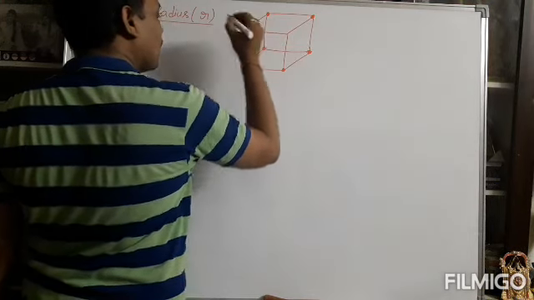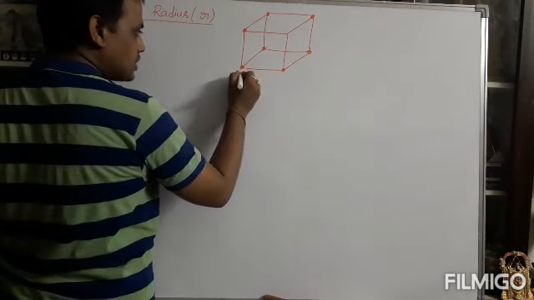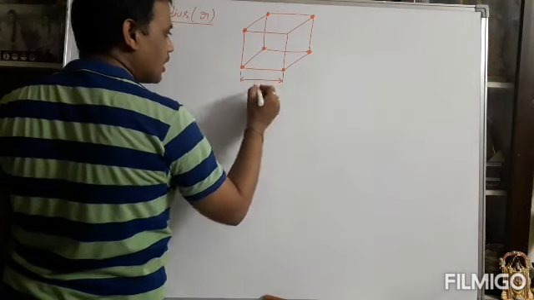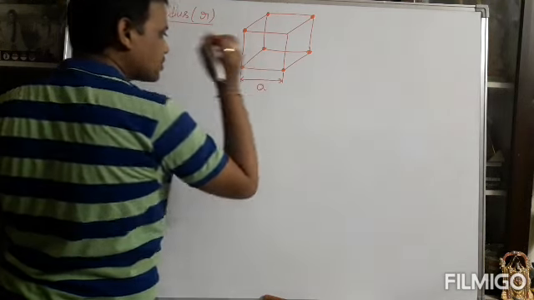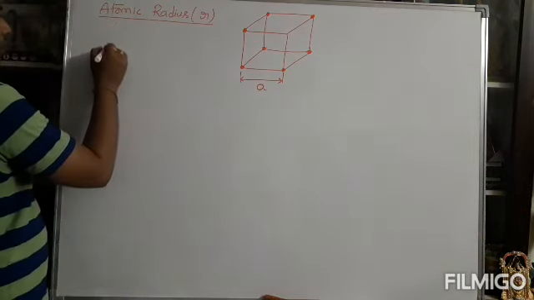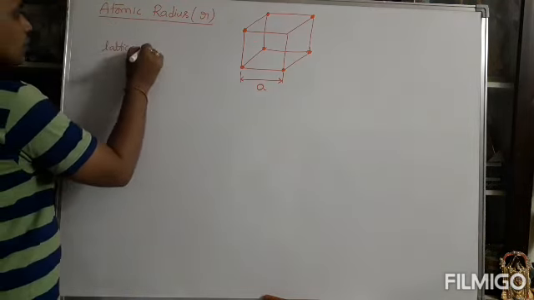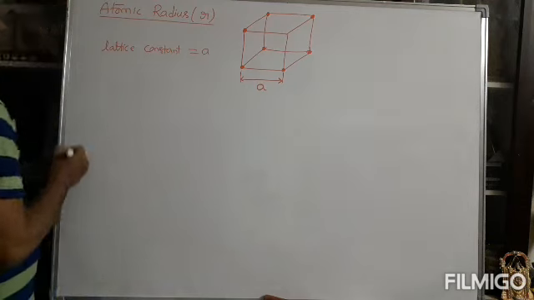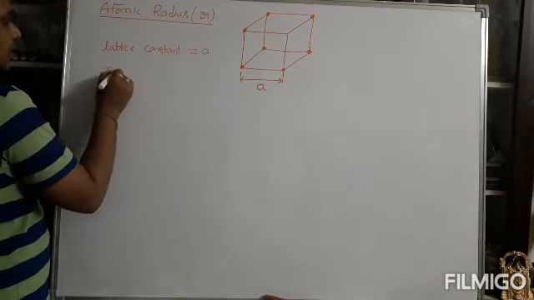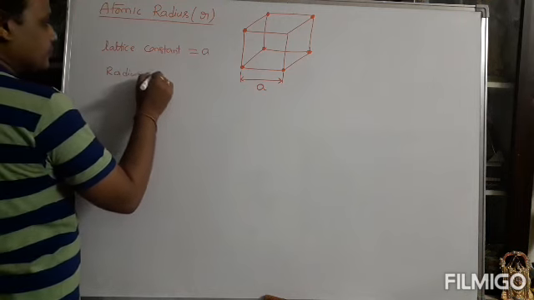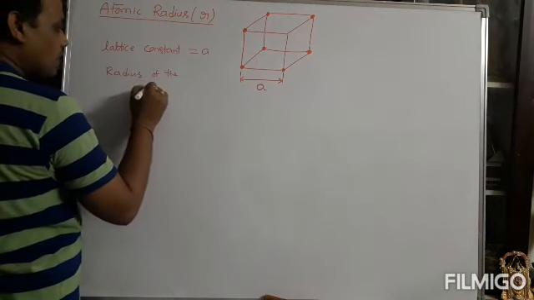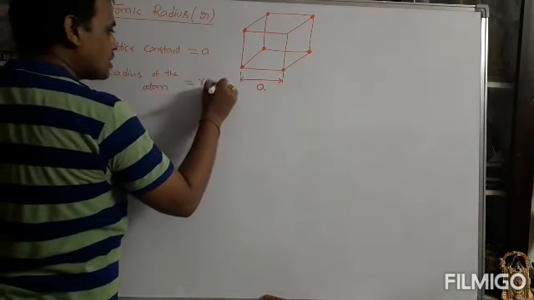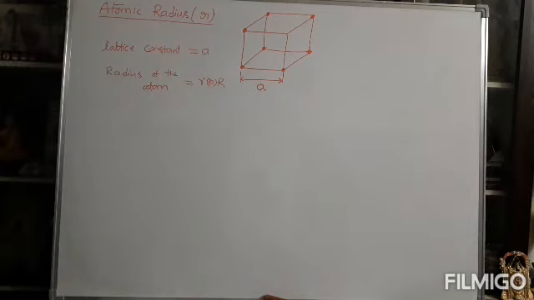So according to lattice parameters, the distance between these two lattice points can be taken as lattice parameter or lattice constant A. So according to our data, lattice constant can be taken as A. What else do you know? You can take the radius of the atom. Radius of the atom can be taken as either small r, sometimes capital R, as you wish.